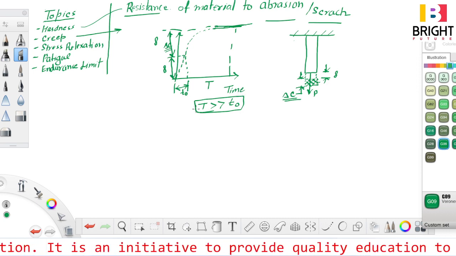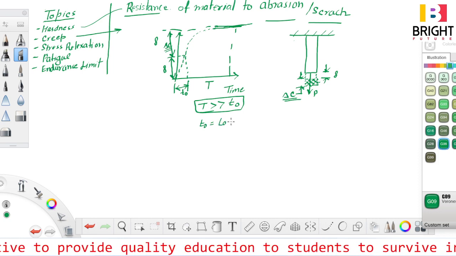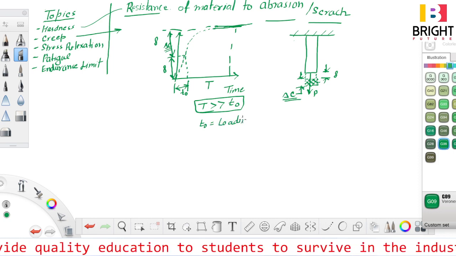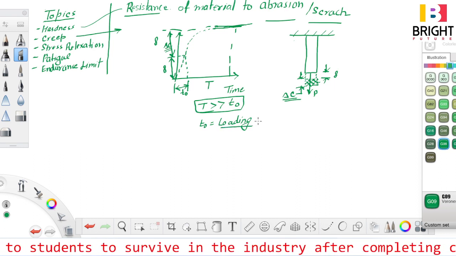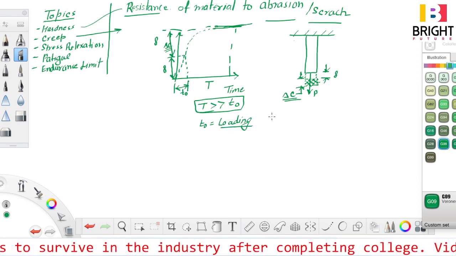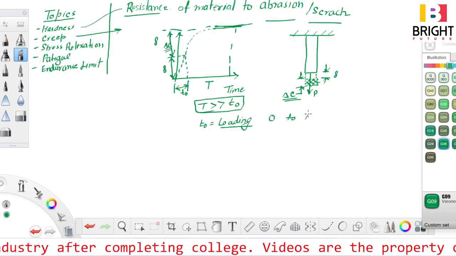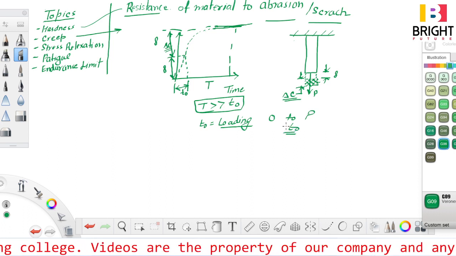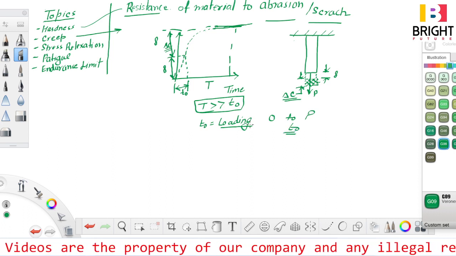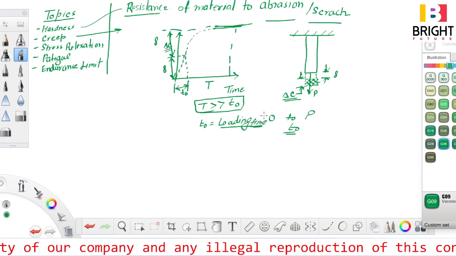T naught is the loading time. Why am I taking it as a loading time? Because I am considering the applied load as a gradually applied load, which goes from 0 to P in a time T naught. So that is why I am saying that T naught is a loading time.